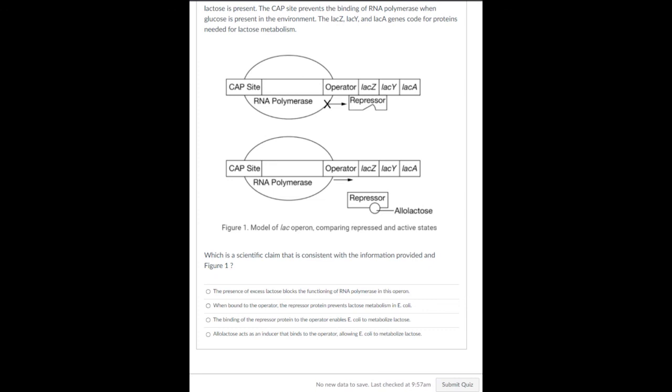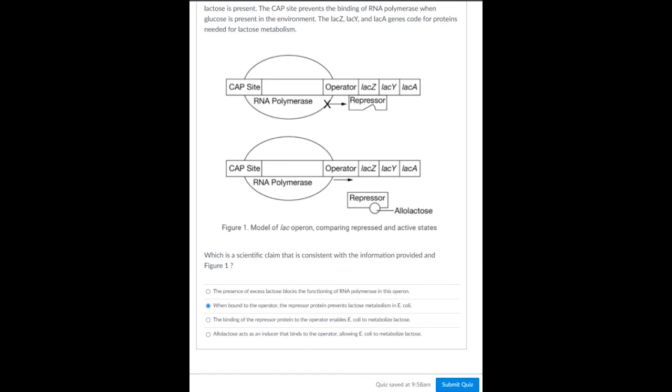This one says, when bound to the operator, the repressor protein prevents lactose metabolism in E. coli. And this one, again, we know this, right? Because we know a little bit about the lac operon. We know that when the repressor is bound to the operator, in this case, it prevents the transcription of these genes, and if those genes don't make the proteins that they need, then lactose will not be digested. Okay, so in this case, B is the correct answer.